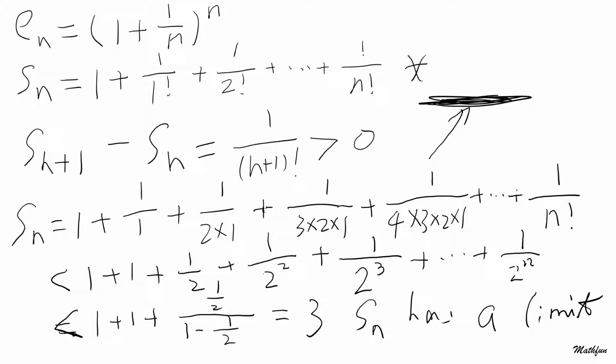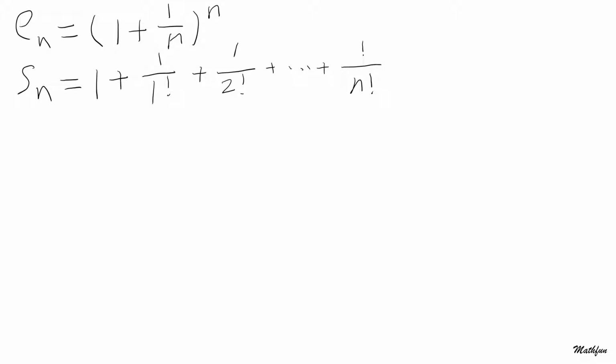We proved that S_n has a limit, but we have not proved that E_n has a limit. So let's do the next step. Next, we are going to prove that E_n is also monotonically increasing. So how can we do it? It's very simple, but it's quite elegant as a matter of fact.